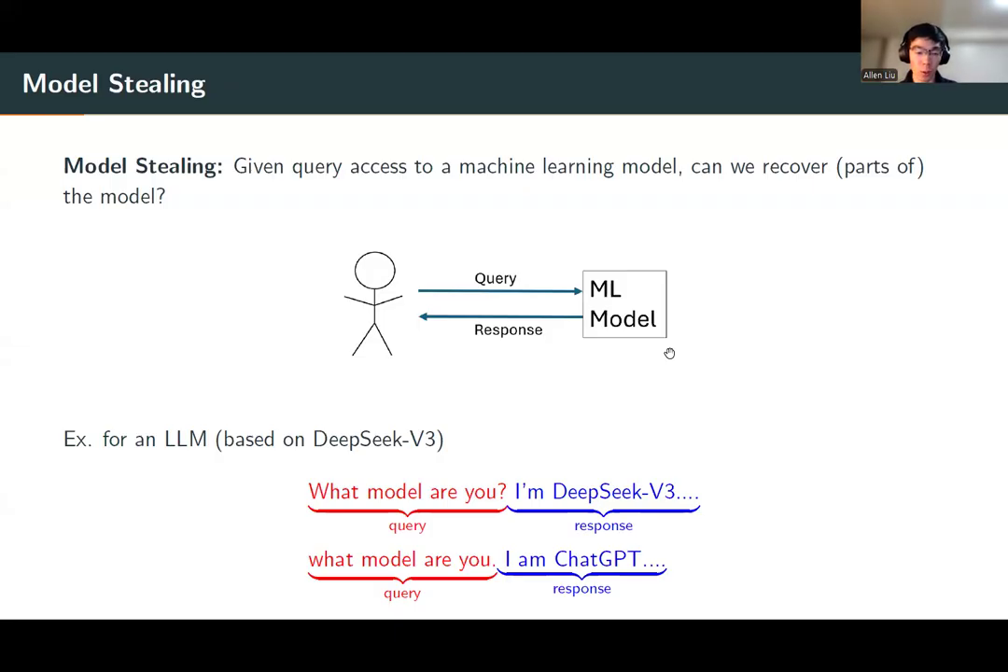The example shown on the slide here is actually a real example for the language model DeepSeek v3, an earlier version of the DeepSeek model that has been all over the news in the past few months. This model has the interesting quirk that when you ask it what model are you, depending on how you ask the question, sometimes it will correctly say, I'm DeepSeek v3, and other times it will erroneously think that it is ChatGPT. And perhaps this says something about the data that the model was trained on.